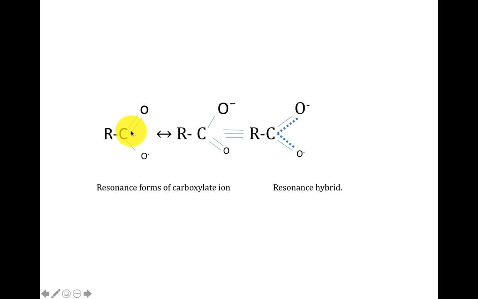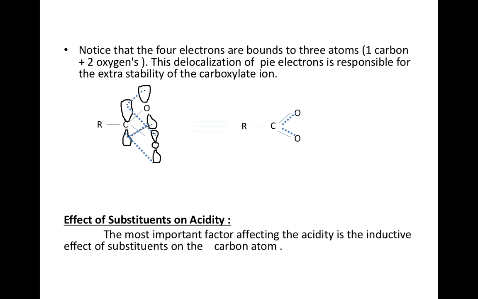So in sp2 hybridization, one p orbital is present in the unhybridized state. That p orbital is present both in the carbon and in the oxygen. That representation of p orbitals I have shown here. This is one p orbital and this is the other p orbital on both the oxygens. What is meant by unhybridized p orbital? It contains one lone pair of electrons. These are two lone pairs of electrons.